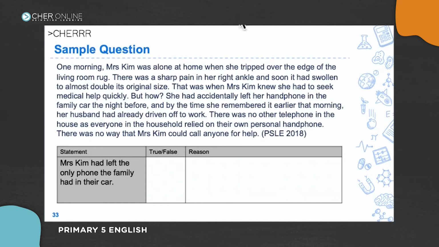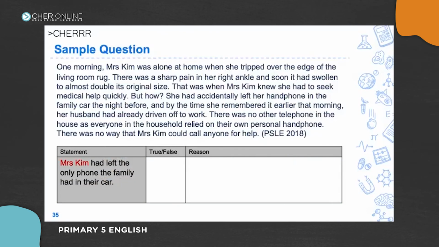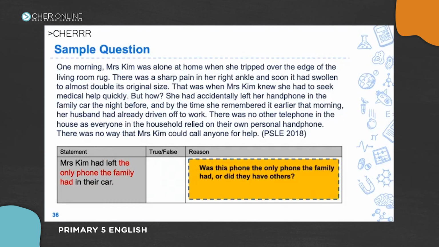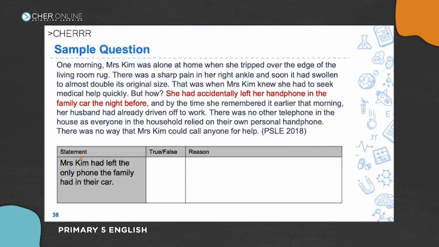Okay, the first step. What is the first step? We've got to look at the statement and pick out, so tell me, what are the parts of this statement that we need to check? So was it Mrs. Kim or was it someone else? Okay, so Mrs. Kim. What else do we need to check? Is it the only phone? Did the family have more phones? All right, so what else? Was it in the car or was it somewhere else? Okay, so 3 main things in this statement: Was it Mrs. Kim? Was it the only phone? Was it in the car?